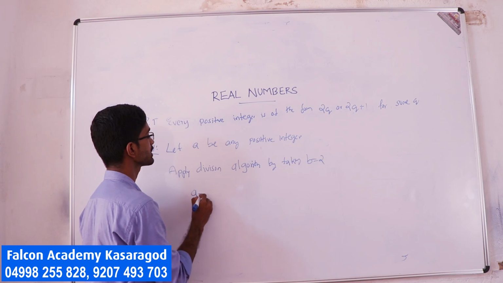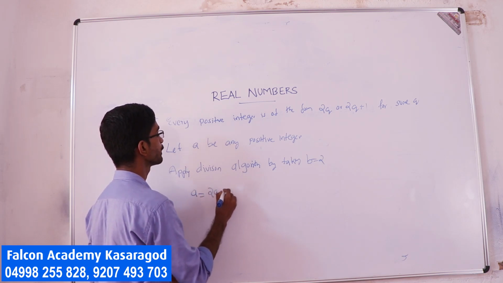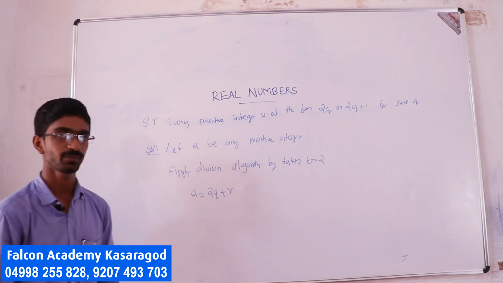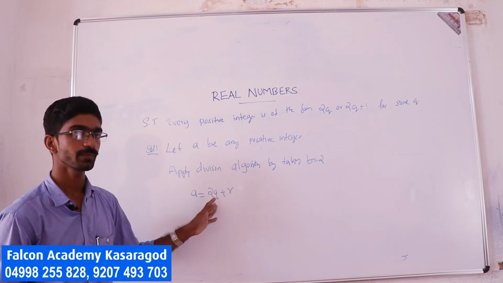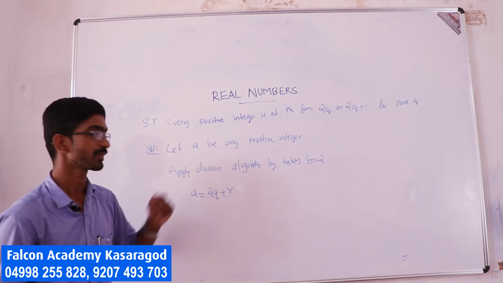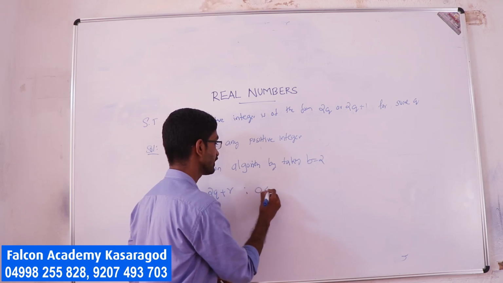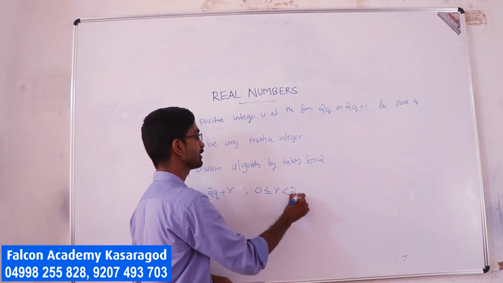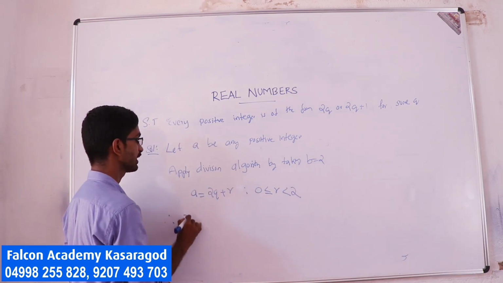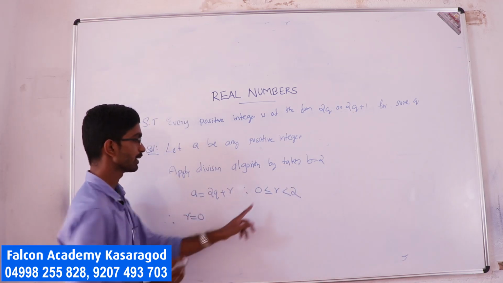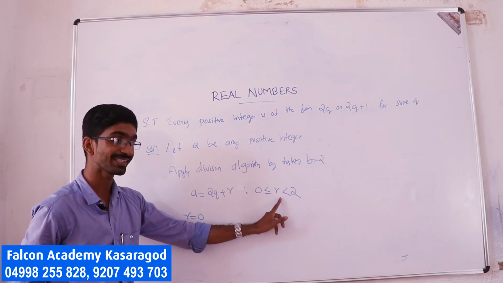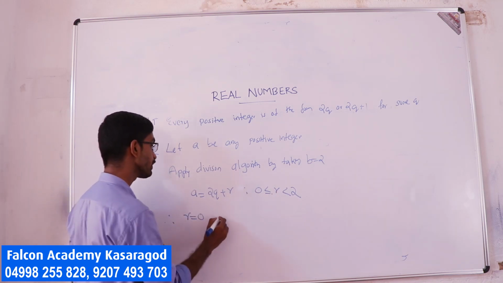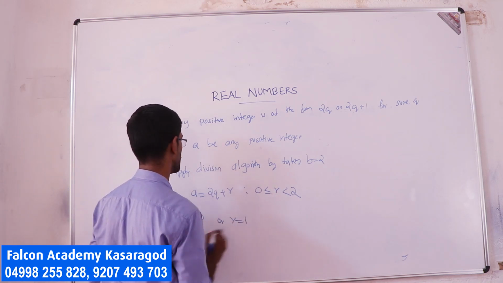So we have a is equal to 2q plus r. So there is some q, but what is r? The condition is 0 less than or equal to r less than b, that means less than 2. Therefore, r is an integer, so r takes the value 0 or r is equal to 1.